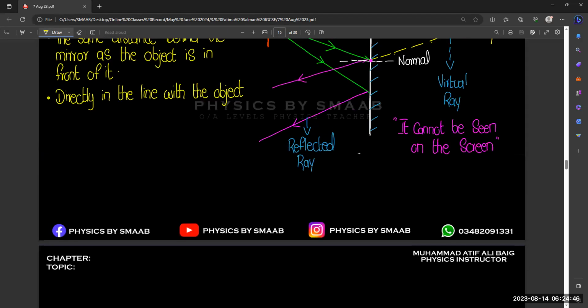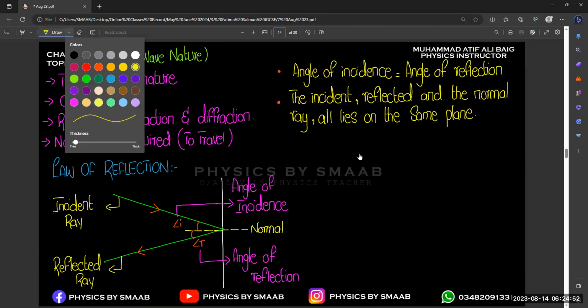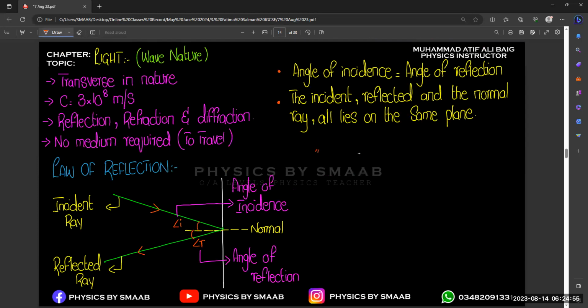One more thing for reflection, if you want to write it: we can say that reflection shows the bouncing back of light rays, right? Bouncing back of light rays. One more important thing: in the same medium.